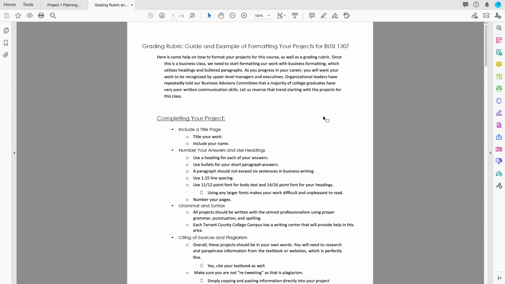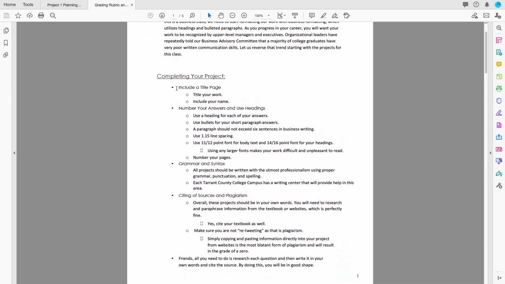All right. Good writing skills and communication skills will really propel your career, and I want that to happen for you. So as you complete your project, you will always have a title page. Again, think of this project as something you are submitting to a vice president of marketing, of finance, of engineering, whichever career field you'd like to go into, healthcare. And this is going to get you that raise. It may just get you that next promotion you're looking for. That's the type of professionalism that each project should have.